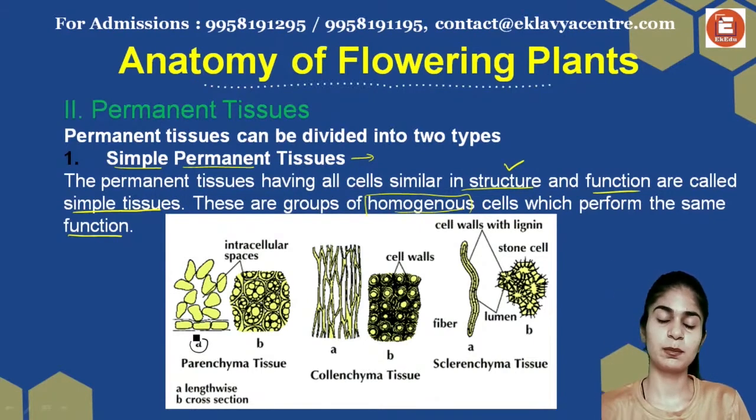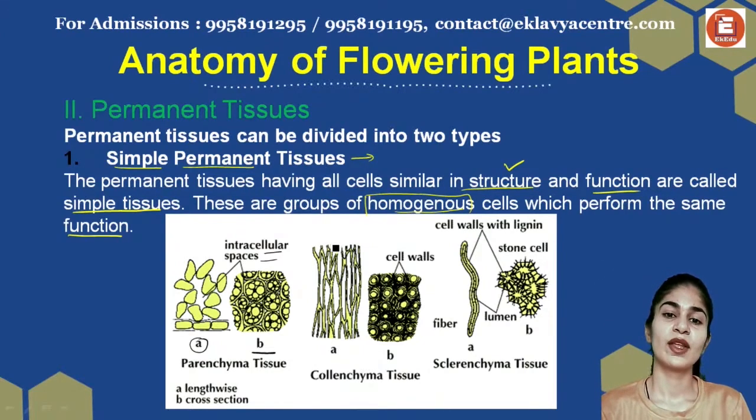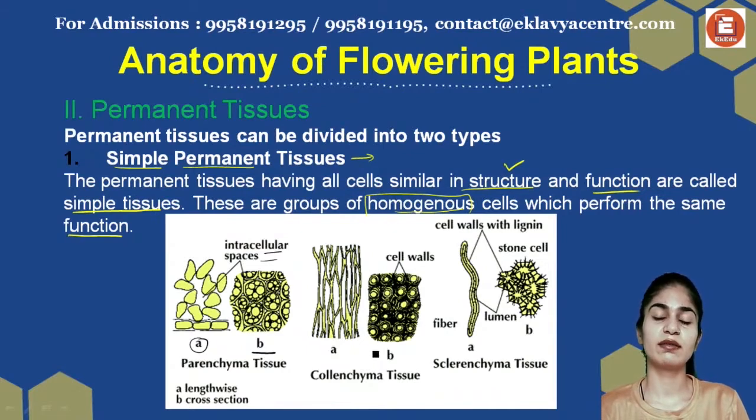If you cut your plant, the parenchyma cells look like this if you're cutting them longitudinally or lengthwise. If you cut your plant cross-sectionally, this is how your parenchyma cells are going to look, and there's always going to be intercellular spaces between them. The collenchyma cells longitudinally look like this. It's like a mesh, right? On the other hand, when we talk about their cross section, they have thick cell walls and they're almost circular.